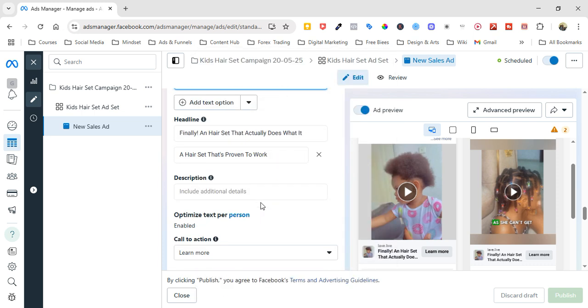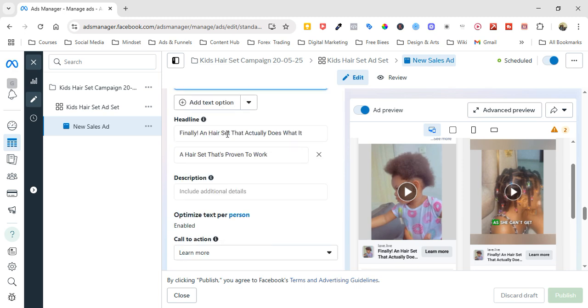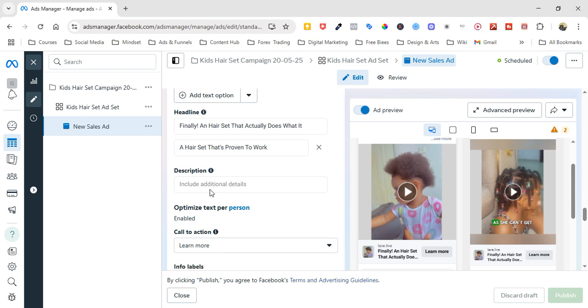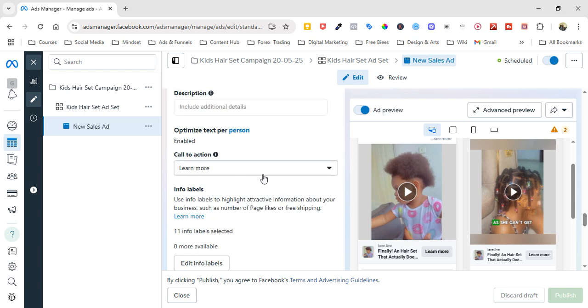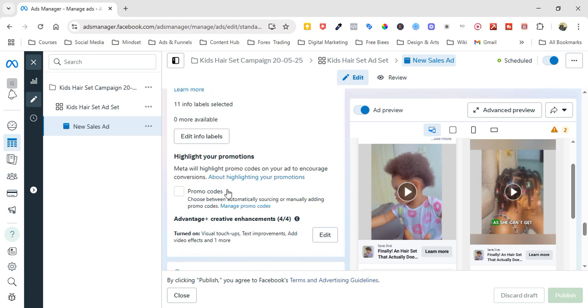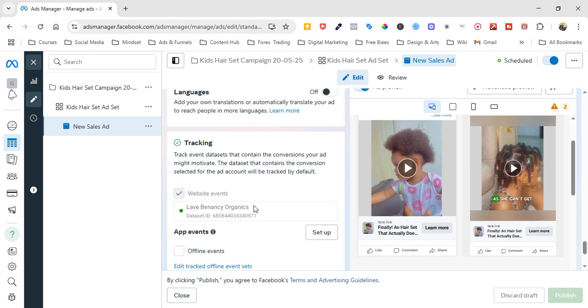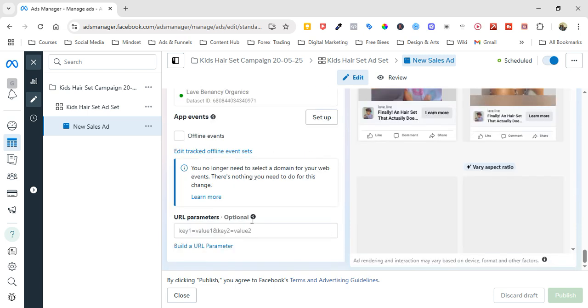Now when we come here, you can see that this is the body text for the ad as well, and this is the headline. So the body text is at the top, or the primary text. Then we have the headline for the ad. We have two headlines. That is over here, and then the action here is learn more. Learn more over here. And when we scroll down, we see that there is tracking going on the website. So everything is being tracked here by the pixel data over here. Everything is being tracked.